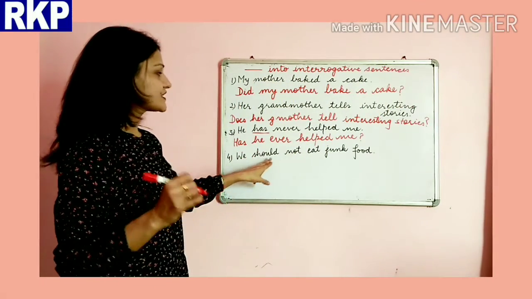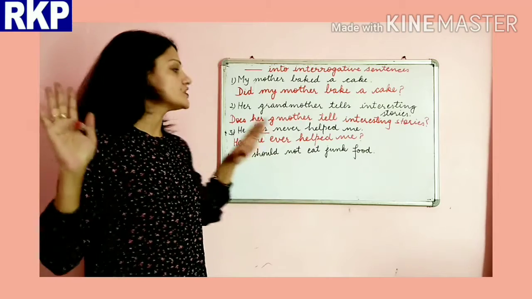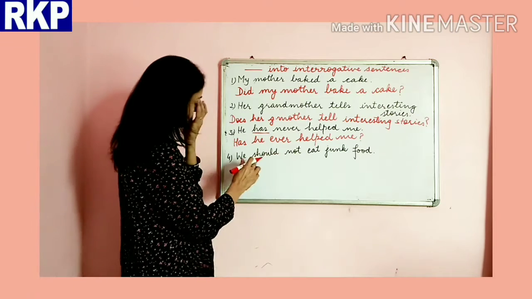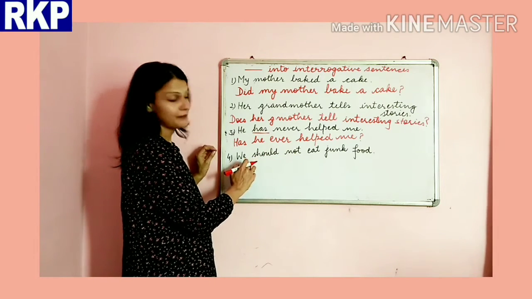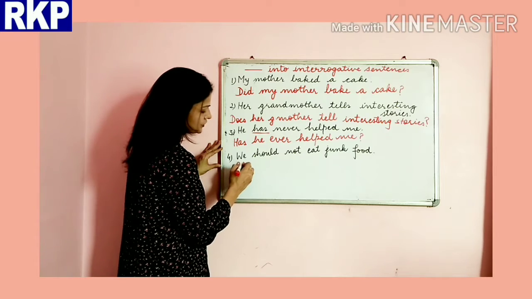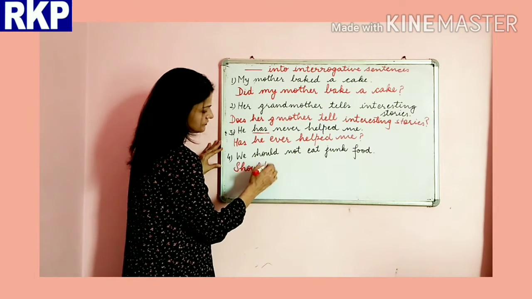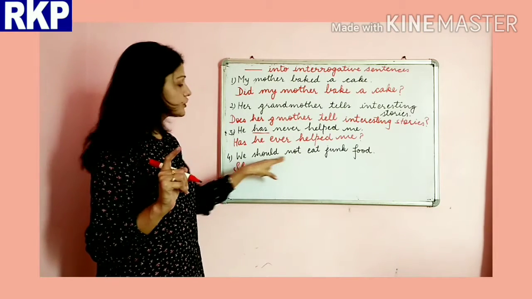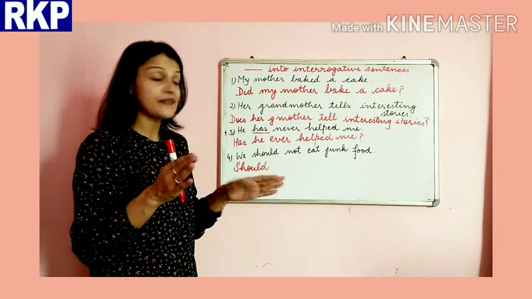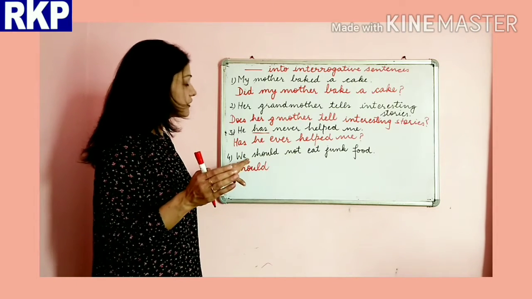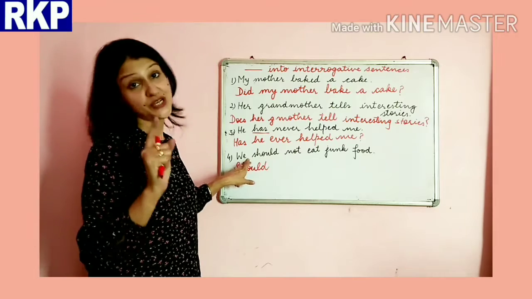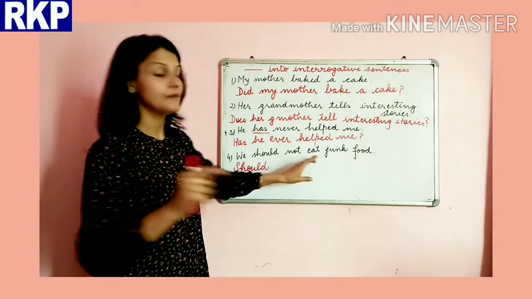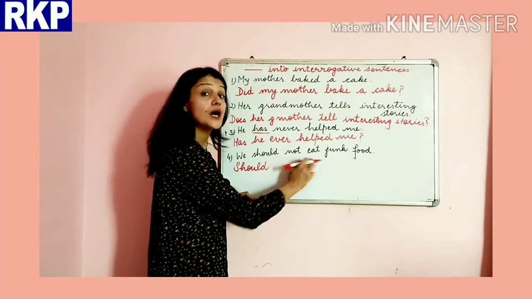Alright, our next sentence is we should not eat junk food. Okay, we should not eat junk food. Now, this is our helping verb here. Okay, so should, one thing you have to take care of here, beta, should not, here it is together, but here after should we will be using the subject, should we, and not will come with the verb. It is always with the verb.